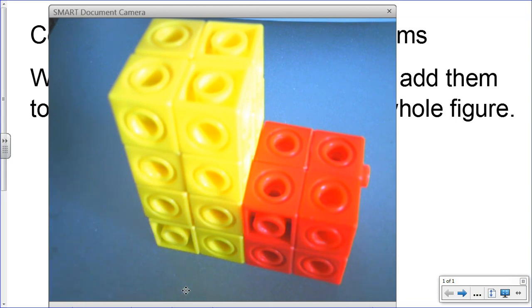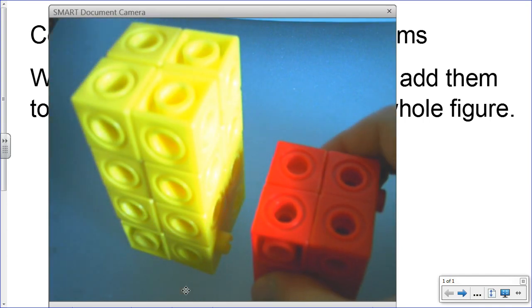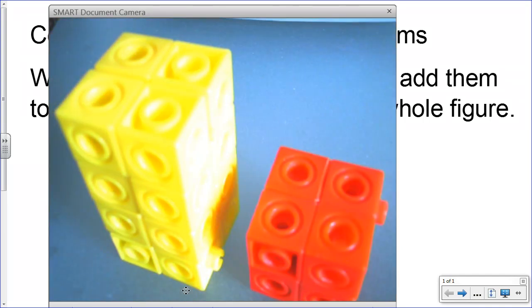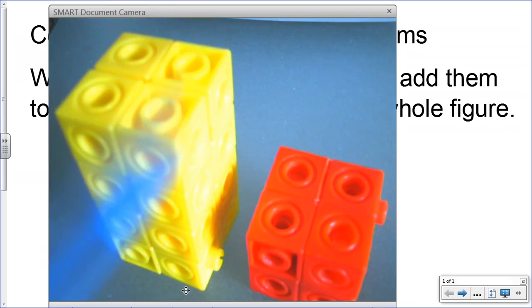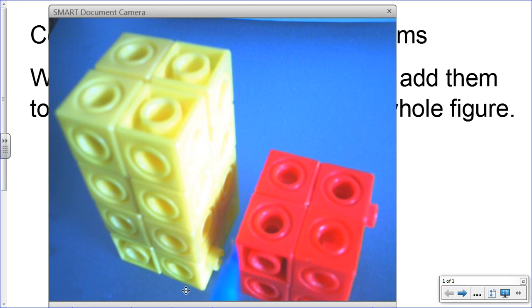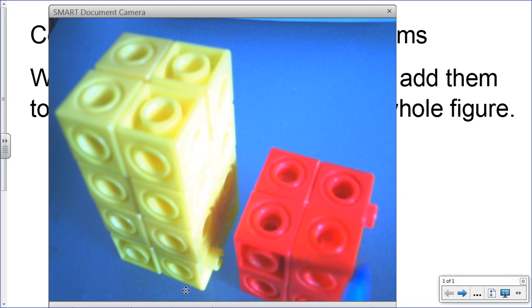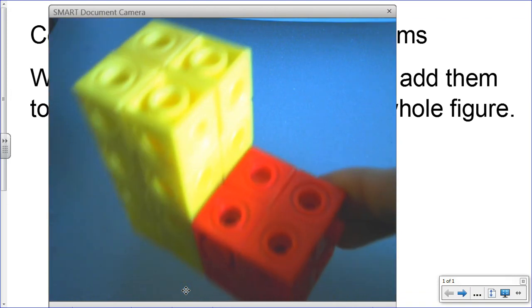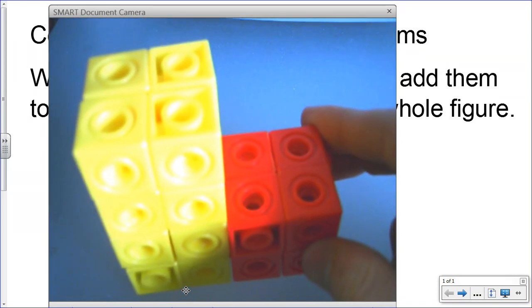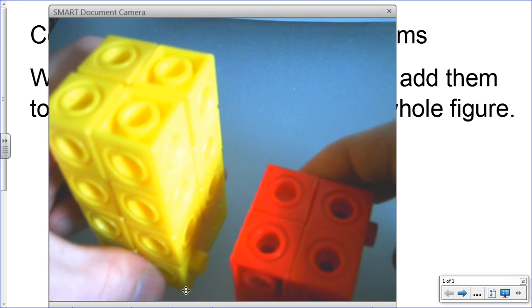So I'm going to keep this image up on screen. I can see that I have a red figure here and a yellow figure. I'm going to take those figures apart and separate them into two separate figures. With my yellow figure, I can see that my dimensions are 2 by 2 by 4, and that my red cube was 2 cubes shorter than the yellow cube. It is only 2 cubes high, 2 cubes long, and 2 cubes wide. So again, this is what it looked like all together, as I spin it around. And this is what it looks like as two separate figures.